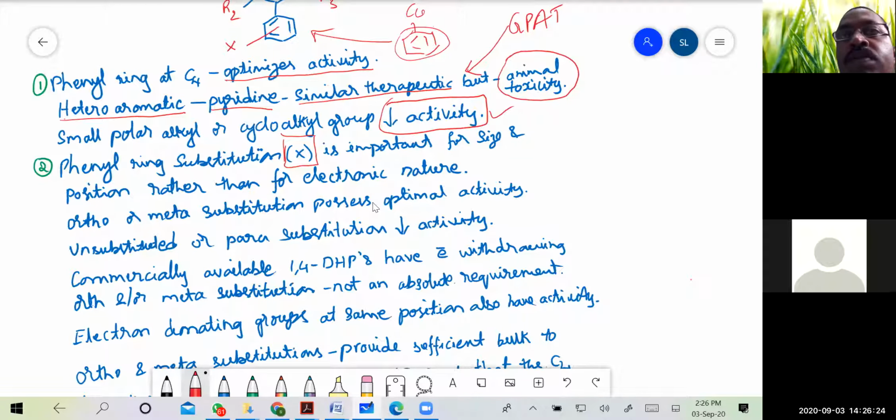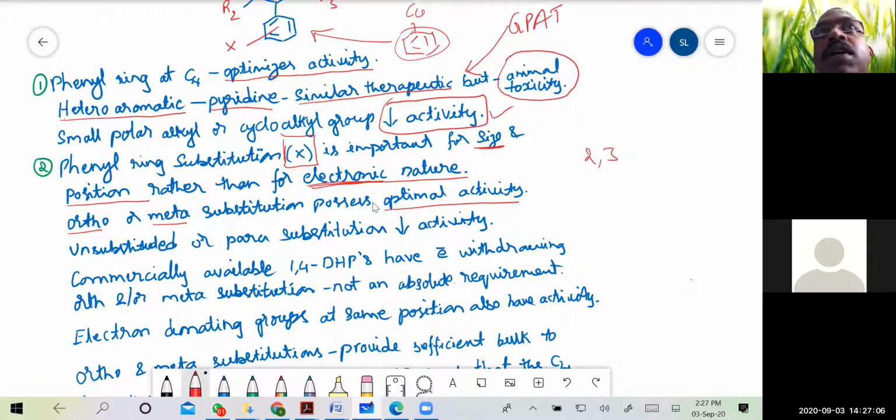The X substitution on the benzene is very important for size as well as position rather than the electronic nature. So that means the proper orientation and size of the substitution is important for the activity instead of whether the group is electron donating or electron withdrawing. That is, electronic nature of that particular substituent is not important. Then ortho or meta substitution, that means second or third position substitution, possesses optimal activity.